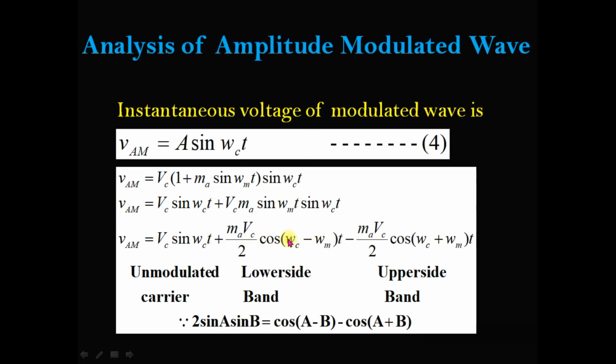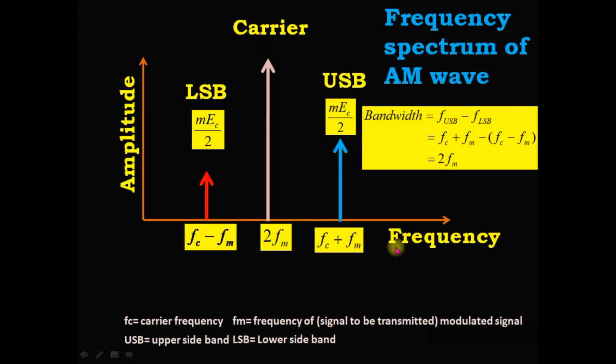This is the lower side band frequency and this is the upper side band frequency, and fc is the carrier frequency, fm is the modulating signal or message signal frequency. So this is about the frequency spectrum.